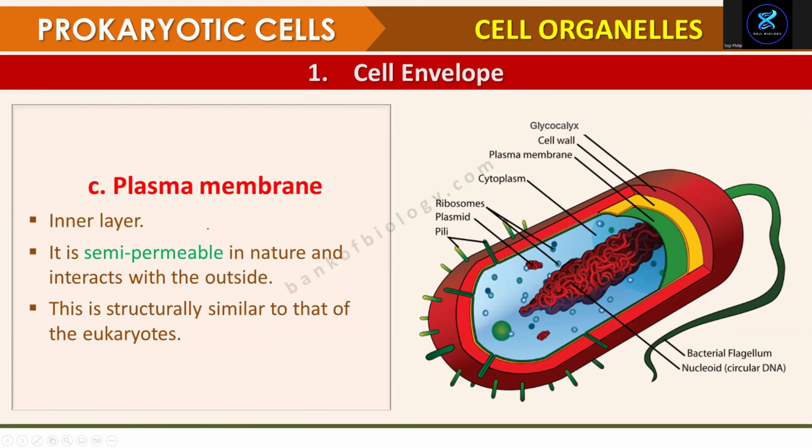Plasma membrane. What's a property of the plasma membrane? It's partially permeable, semi-permeable. What does that mean? It allows only small molecules to pass through. That's the meaning of semi-permeable. And it's similar to the eukaryotic cells.